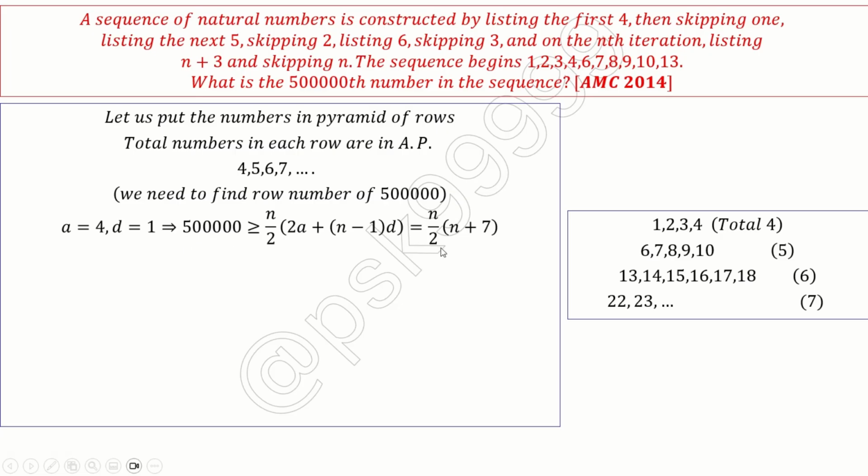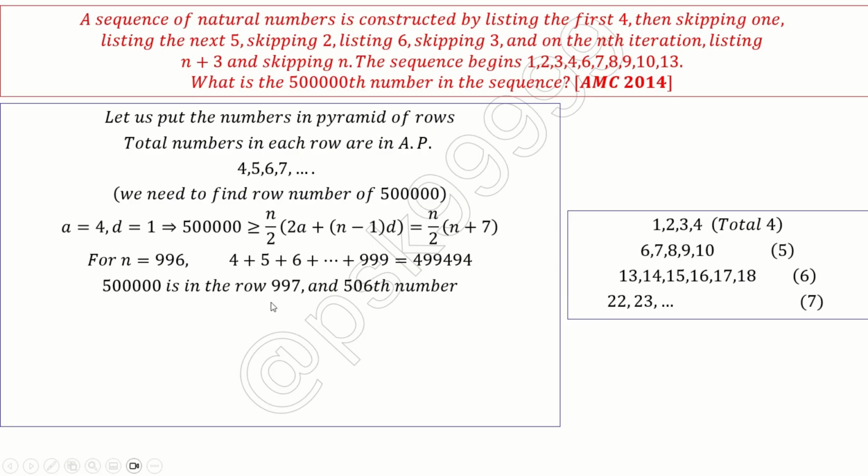Now I can just solve this inequality and take the nearest integer. That is n equal to 996. This is the number I get. For 997, it will exceed 500,000. So that means the 500,000th number is in the 997th row. Correct? The 997th row and the 506th number. If I add 506, I will get 500,000 in total. Now I know which row it is.